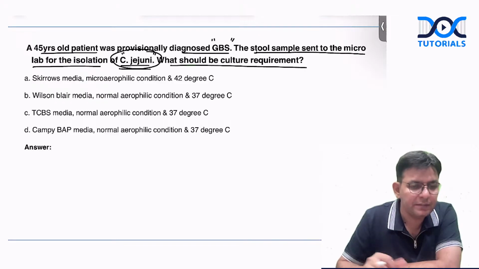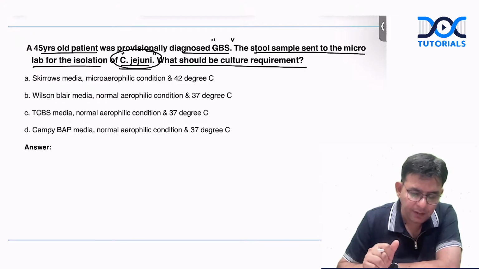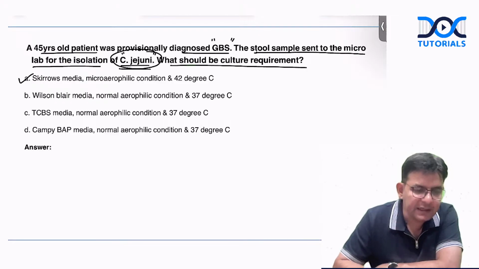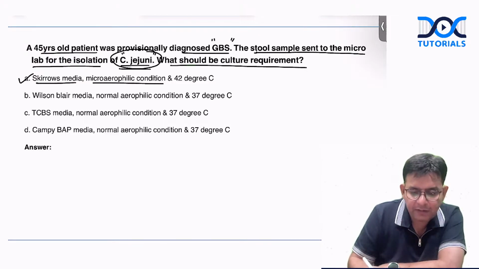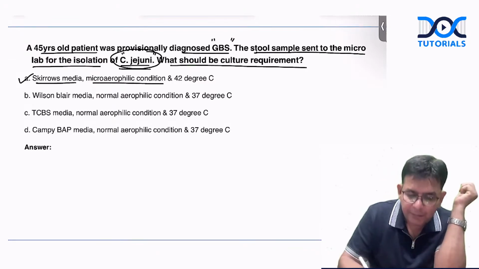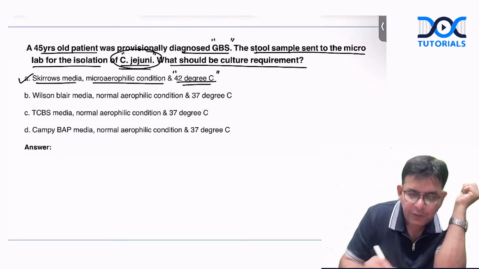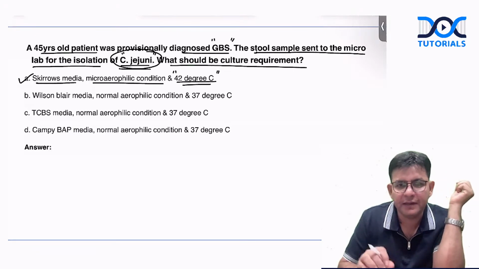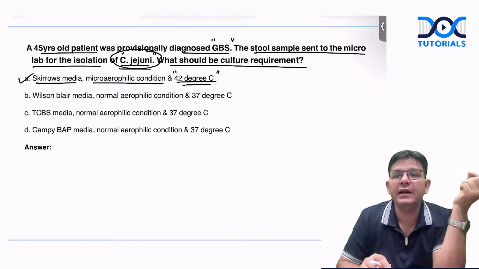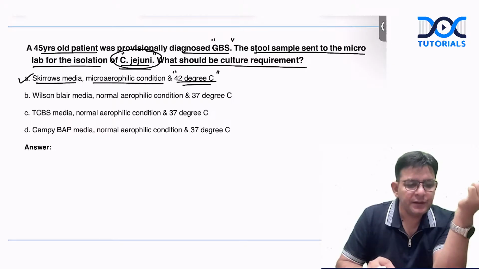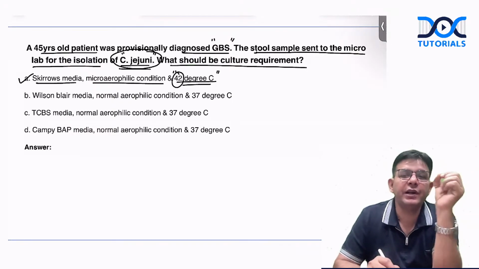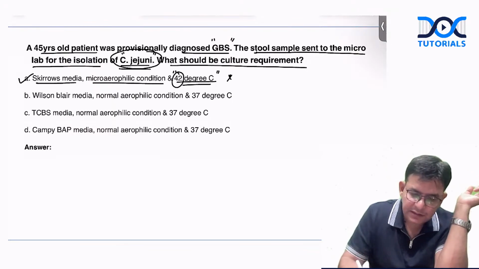What are the various culture medias for this? Okay. As you're telling in the comment section, the answer is A, and very right, the answer is A. The Skirrow media, microaerophilic conditions. Microaerophilic conditions means what? They need only 5% oxygen. Okay. But they need this temperature. 42 degrees centigrade is needed for Campylobacter jejuni to grow best. Okay. And this question also comes because most of the medically important bacteria love to grow at which temperature? 37. Okay. But this one loves to grow at which one? 42 degrees centigrade. So this is the most important.